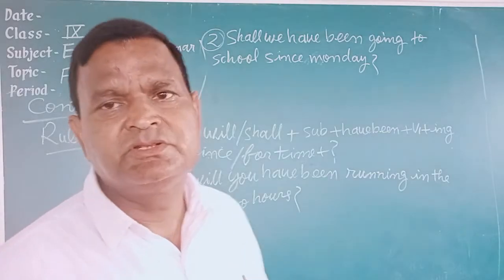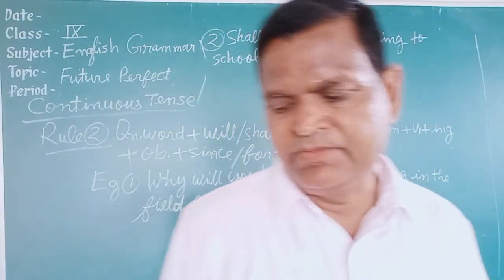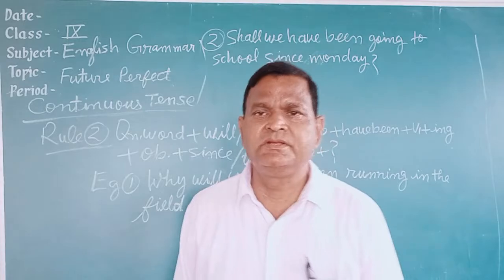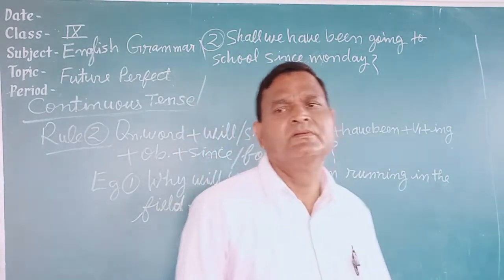Students, if the sentence starts with who, in this type of sentence the subject is hidden.